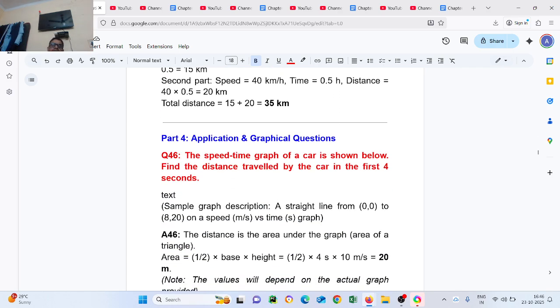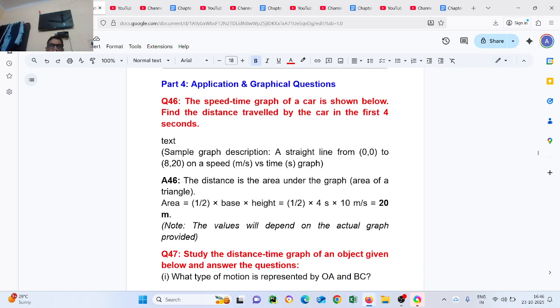Now part 4: application and graphical questions. The speed time graph of a car is shown below. Find the distance traveled by the car in the first 4 seconds. Sample graph description: a straight line from 0 to 10 meter per second versus time graph. The distance is the area under the graph. Area of the triangle equal to half into base into height, half into 4 into 10 equal to 20 meters. The value will depend on the actual graph provided.